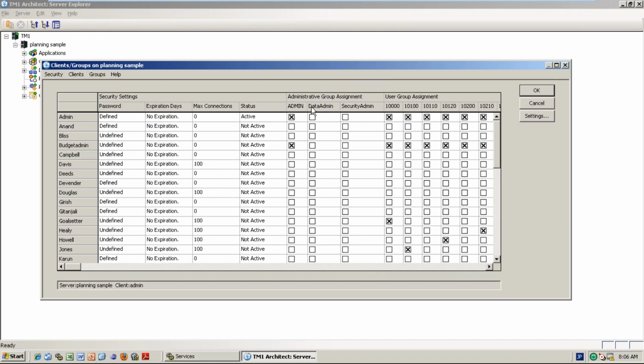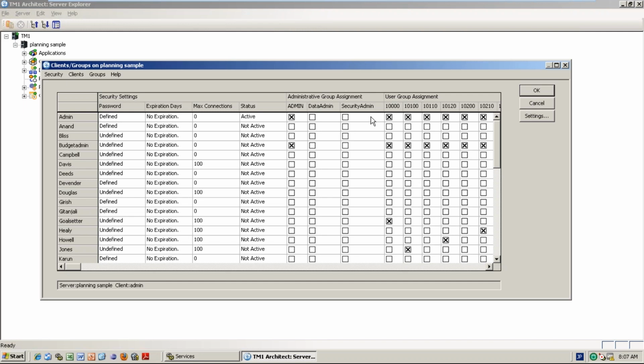What do you mean by admin? Admin has complete access. He can remove the data, delete the data, delete the cube, add a cube. Data Admin means he can only delete the data or add the data, but he cannot delete the cube structure itself, or give the permission to that particular cube.